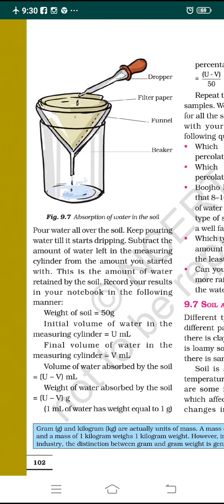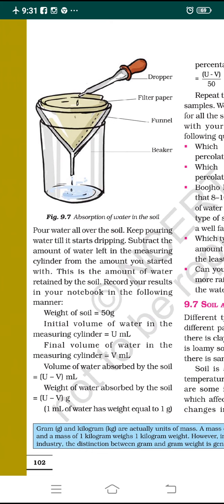It's quite simple. Let me explain. What is the amount of soil taken for this? 50 gram. What is the initial volume of water in the measuring cylinder? Take it as U ml, the 100 ml you started with. The final volume of water in the measuring cylinder, you take it as V ml. Now, what is the volume of water retained by the soil? For that, subtract U ml minus V ml.